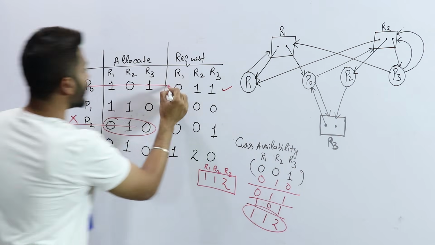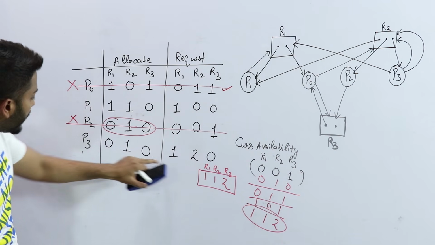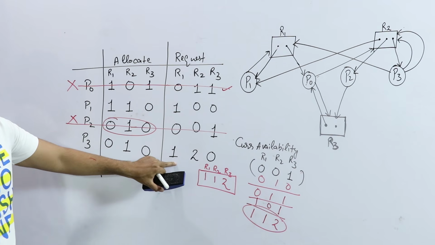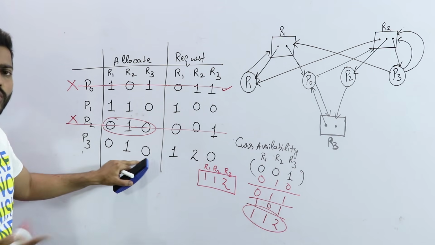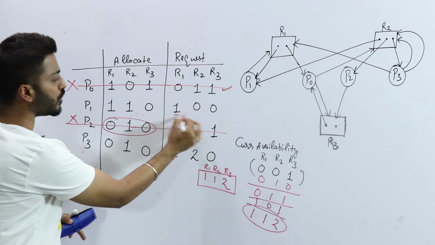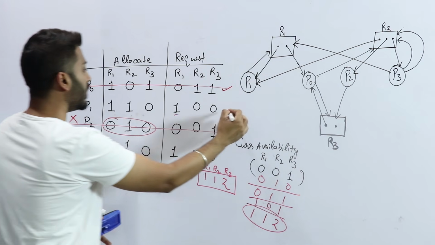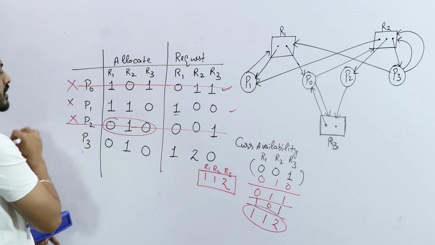And I now have 2 processes left. Can I still fulfill the request of P3? No, but no problem, P3 can wait. But can I fulfill P1? Yes. P1 needs only 1 of R1. I have 1 of R1, so I will simply give it to P1. So P1 will get terminated.